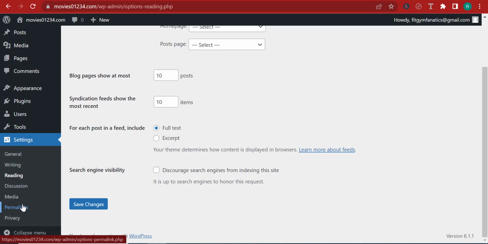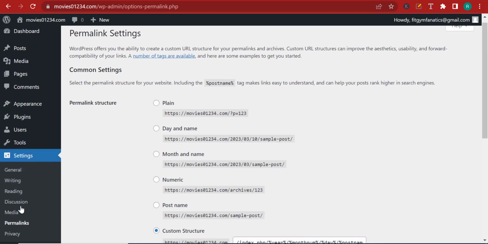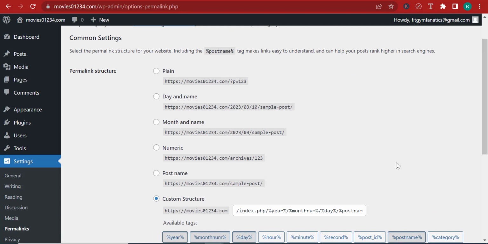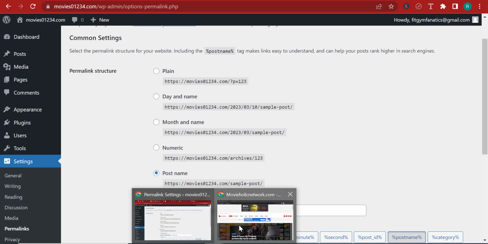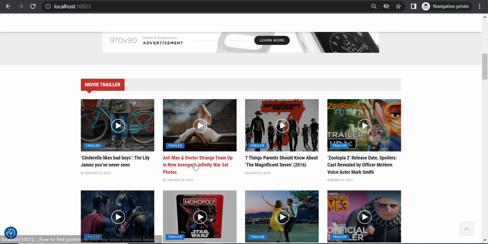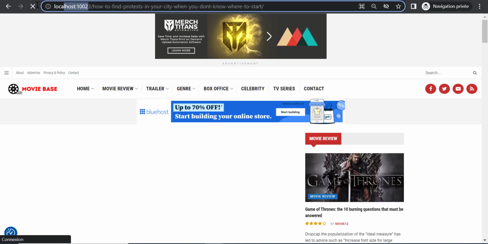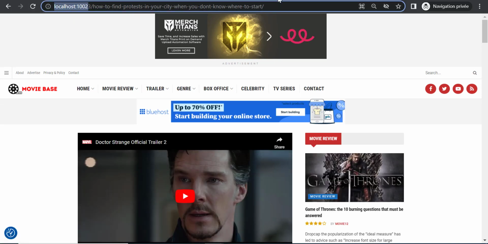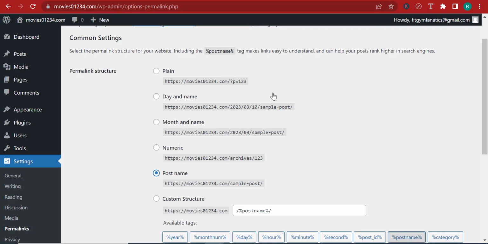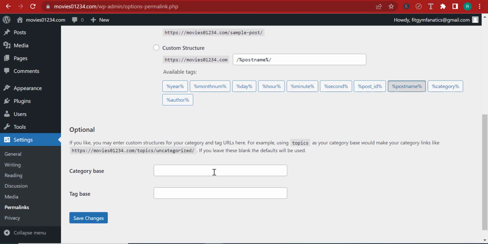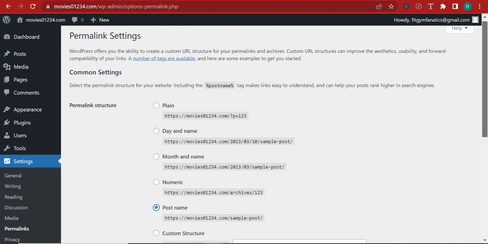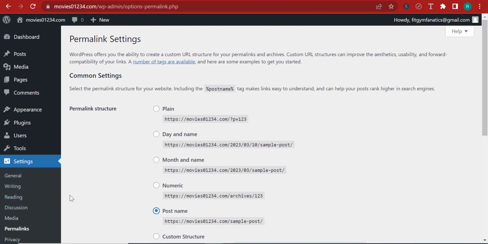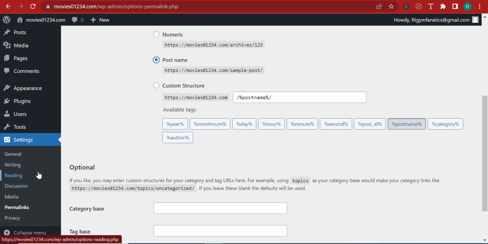Over here, I'm just going to go to permalinks because that's the last thing we're going to see in this tutorial. Apart from that, we pretty much have seen everything. And I want you to change the permalink to post name, because you want your post to be shown in this particular format. And let me show you what I'm talking about. If I click on the post from here, you can see that this is how it displays: URL slash post name. And that's the structure that you want, because that's the best structure for SEO. If you do anything else, it's your choice, it's your prerogative, but it's not SEO friendly. I'm just telling you right and straight to the face.